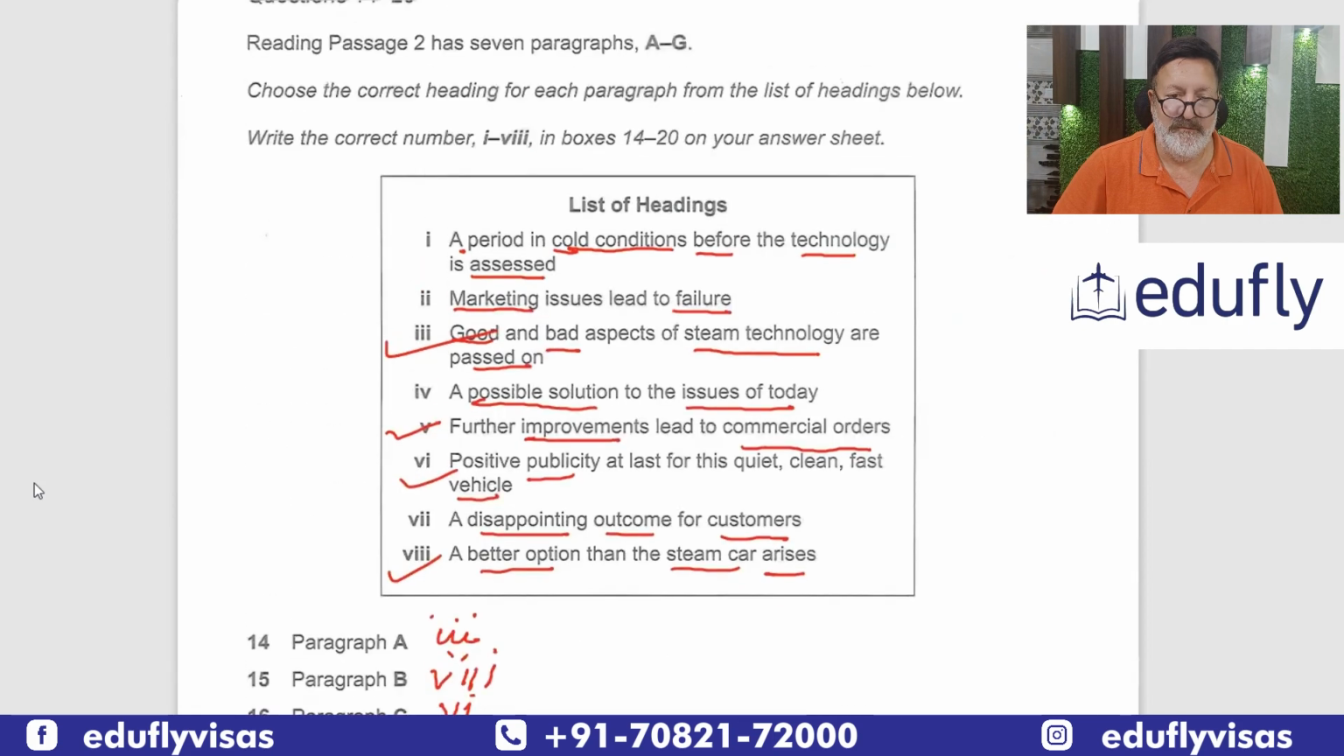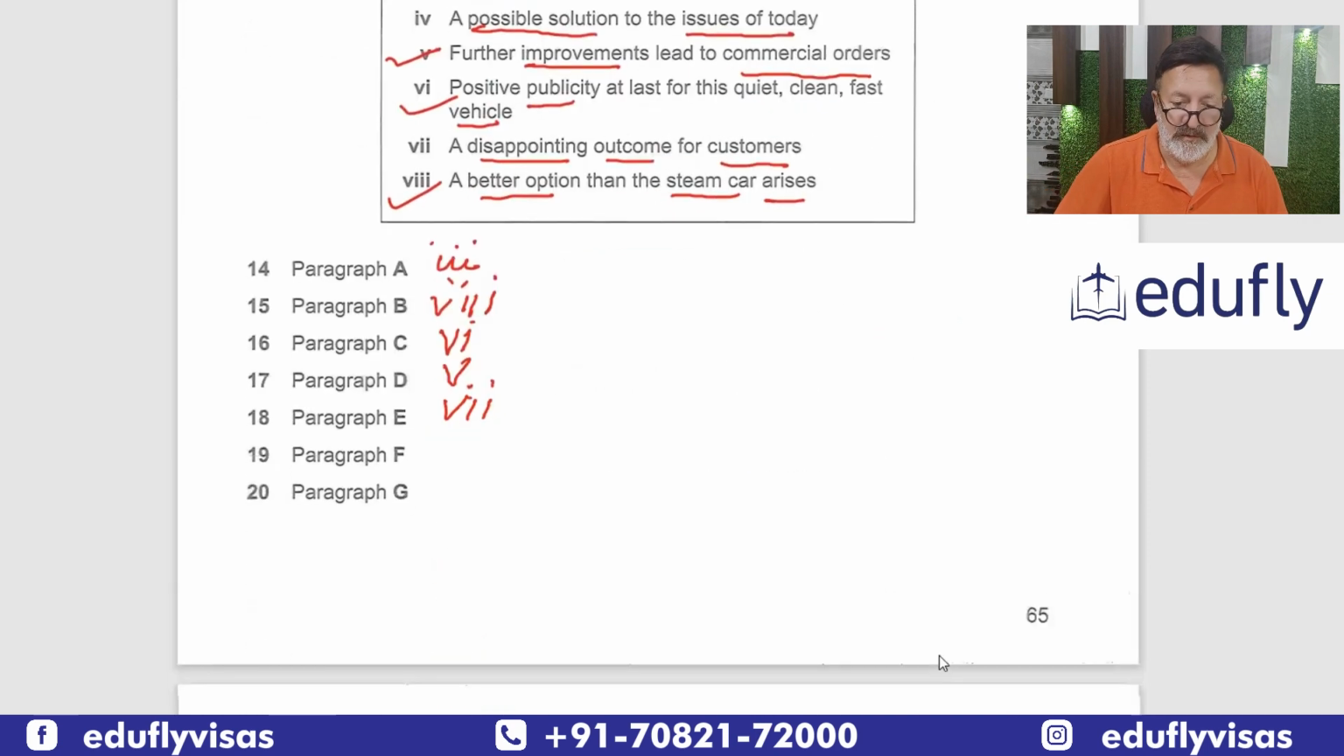Let's see. We have 1, which appeared in cold conditions before the technology is assessed. So before the technology is assessed, there are cold conditions, freezing temperatures. So certainly your answer for F has to be 1.